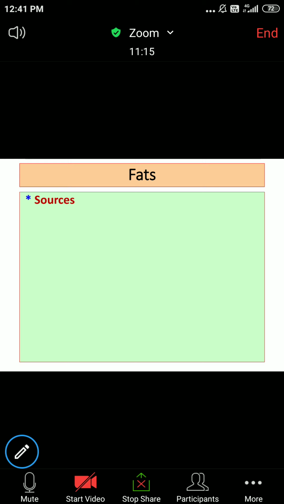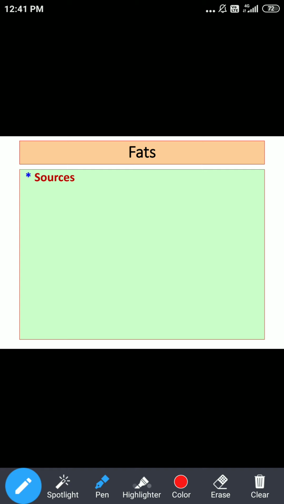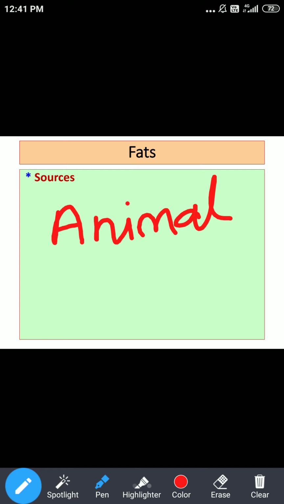Now regarding sources of fats, first you can mention animal fats, which we have already discussed for triglycerides. The major sources include meat and milk fat.